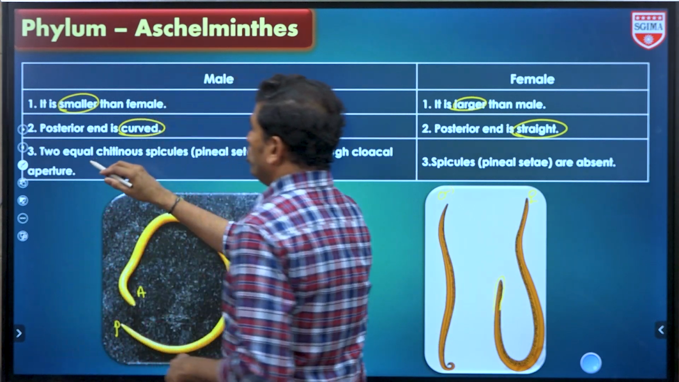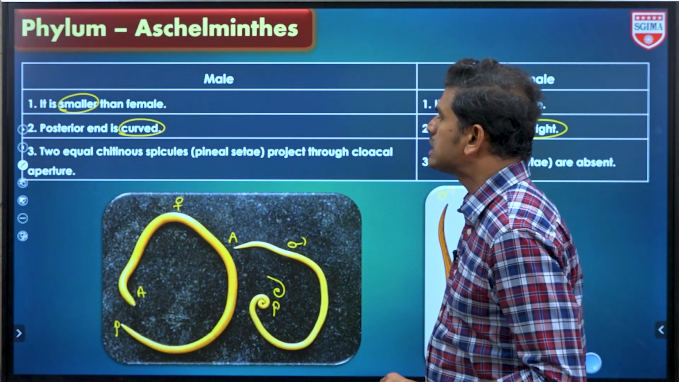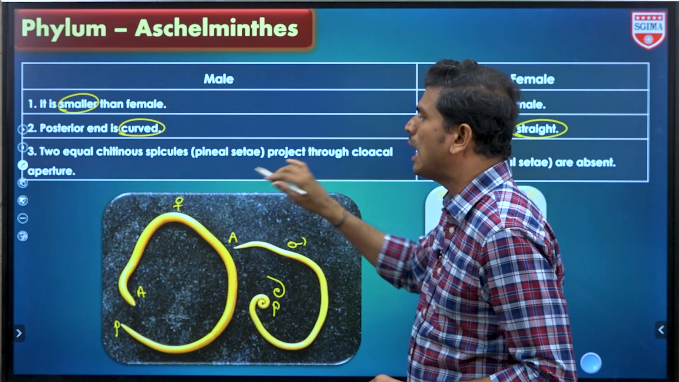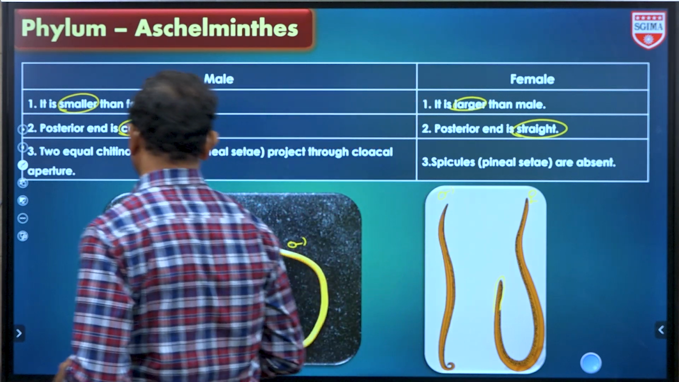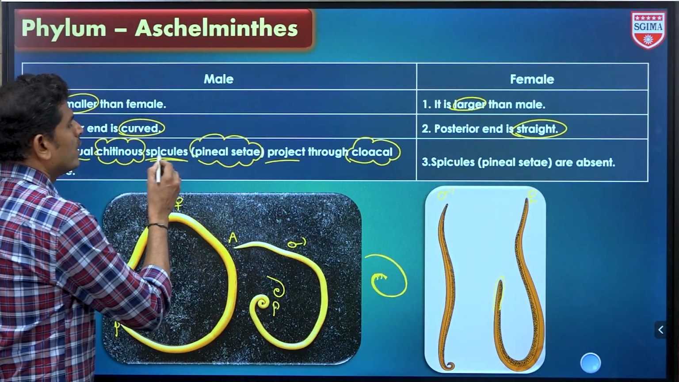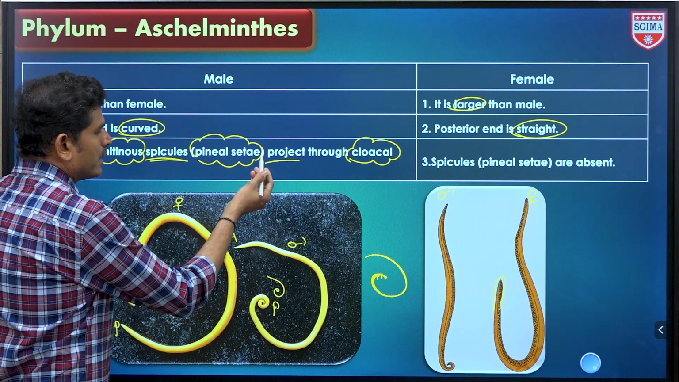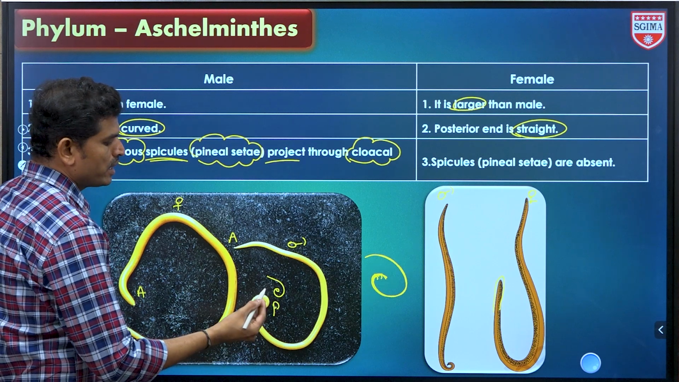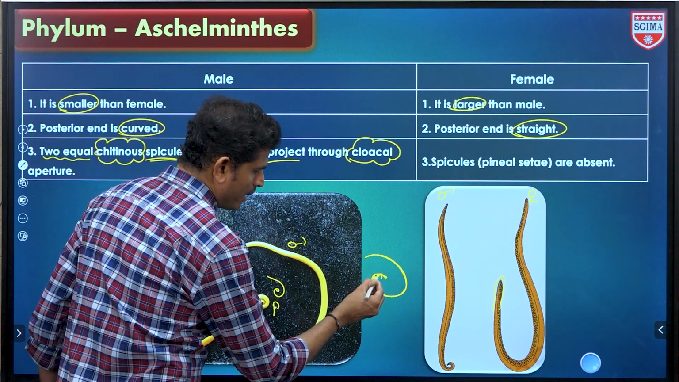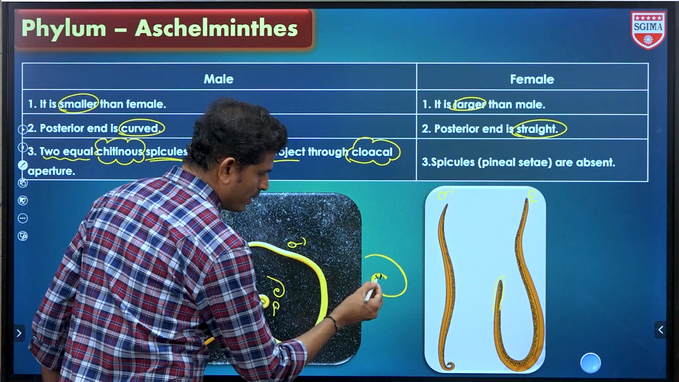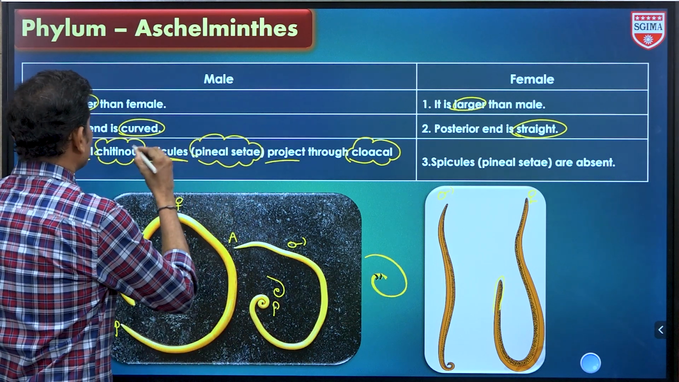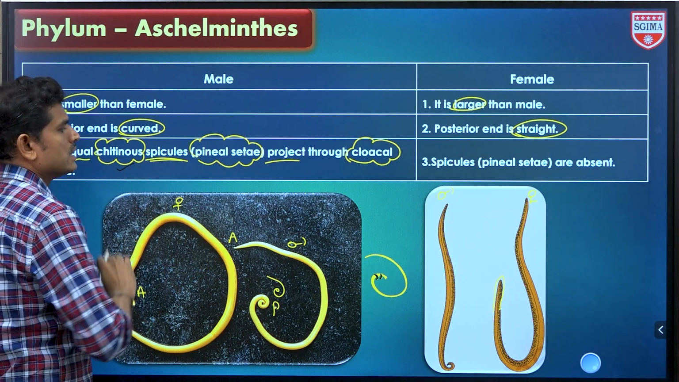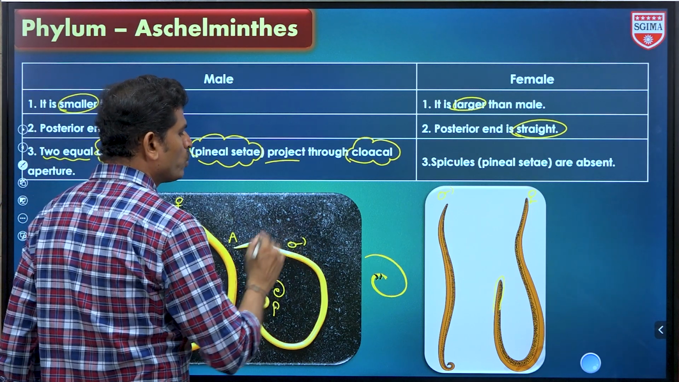Next one: two equal chitinous spicules or penile setae projected through the cloacal aperture. Here some new words are introduced. Two equal chitinous spicules are present, or penile setae, projected through the cloacal aperture. So the penile setae are at the end.